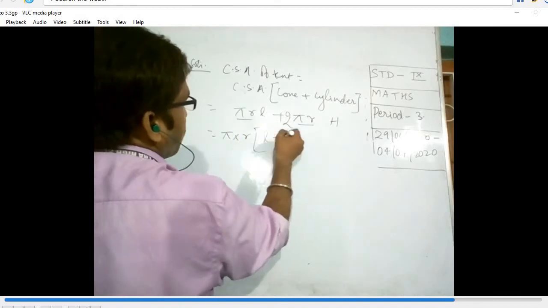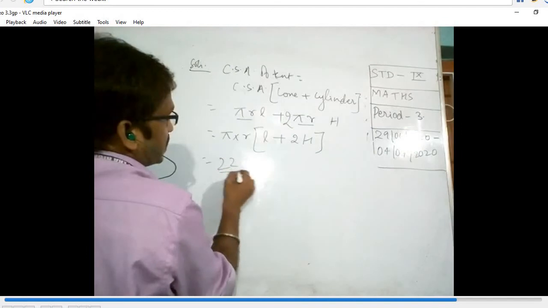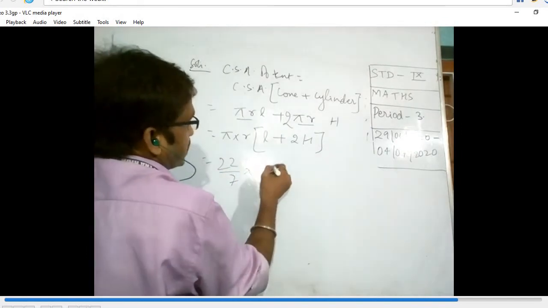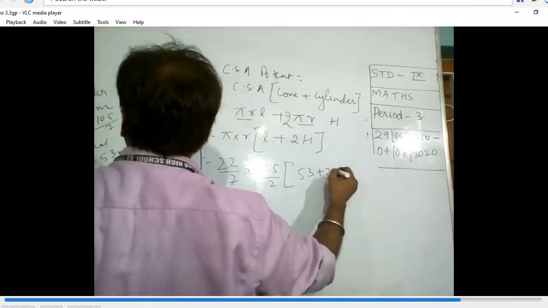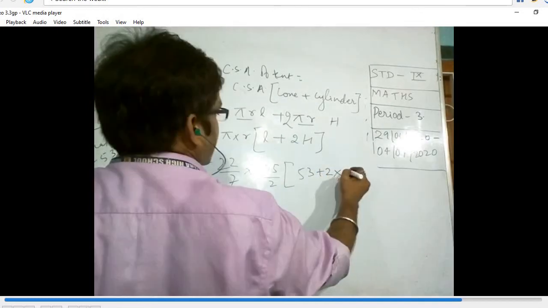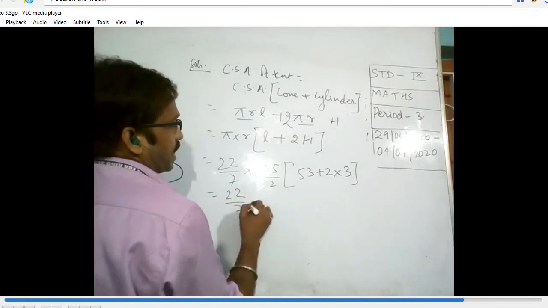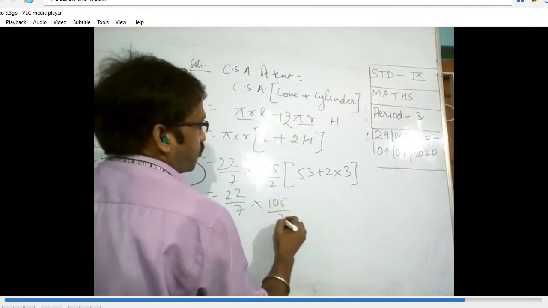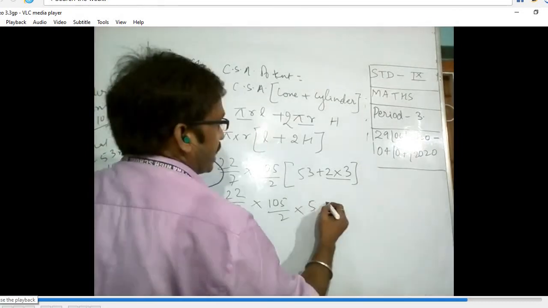Inside will be L plus 2H. That is equal to 22/7 into radius 105/2, into L, which is 53, plus 2 into H, which is 3. So this is 22/7 into 105/2 into 53 plus 2 into 3, that is 9 here.